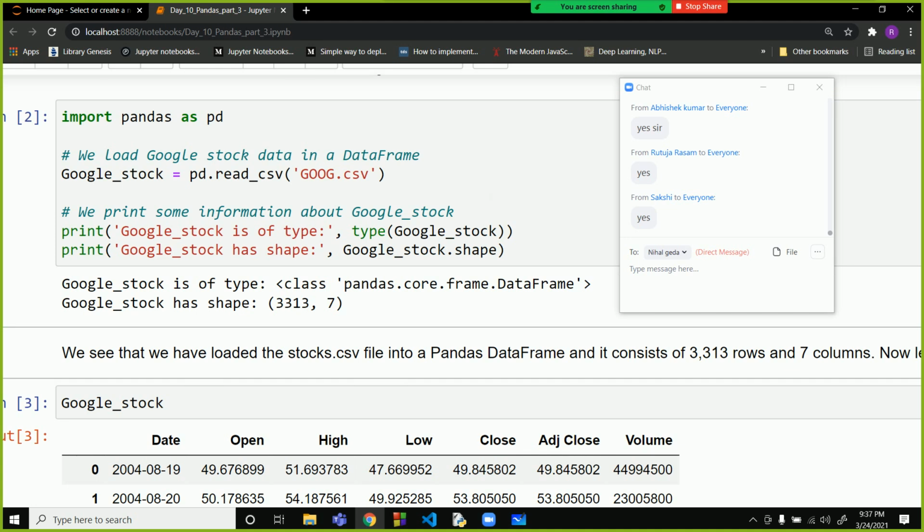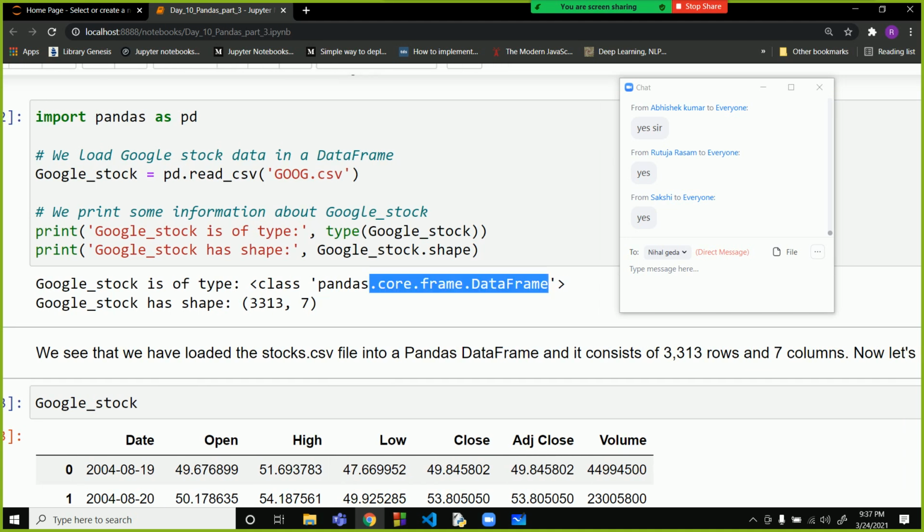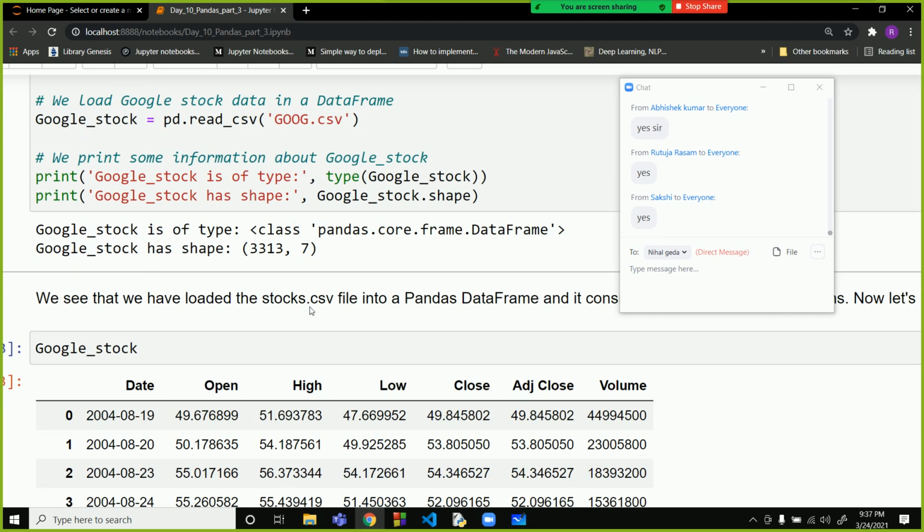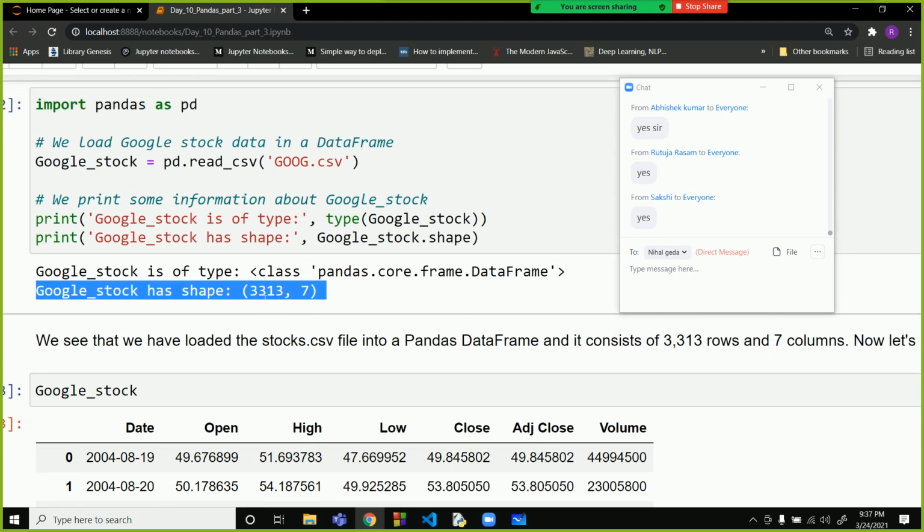You can see it is a pandas data frame and it has 3313 rows and 7 columns. So for example, you can understand that these values are for 3300 days and these are for 7 columns. So let us now explore the data set.